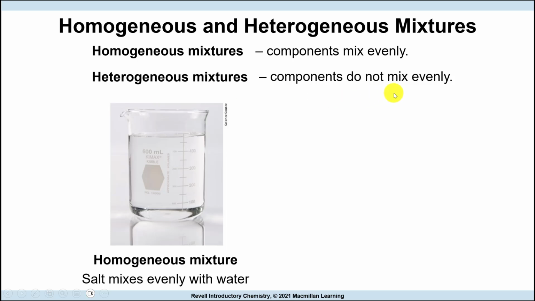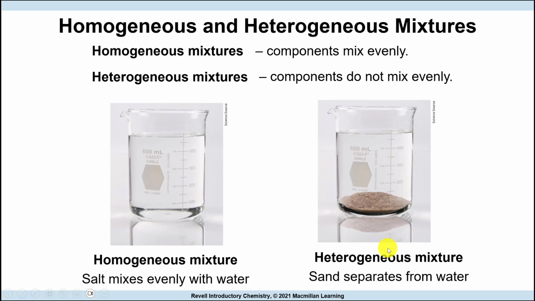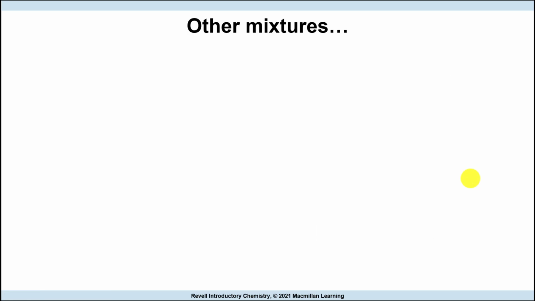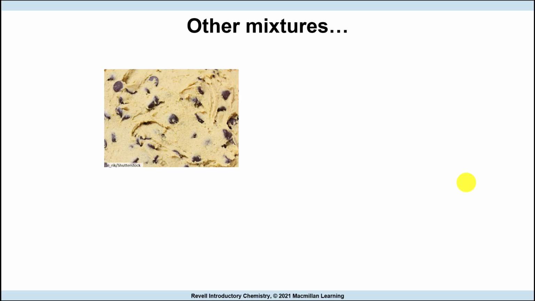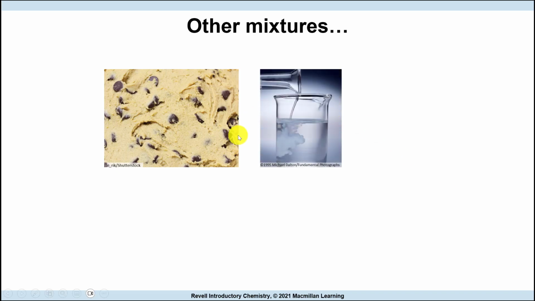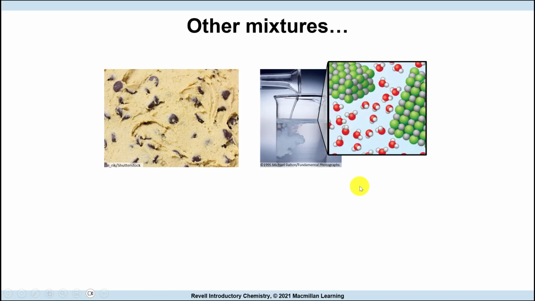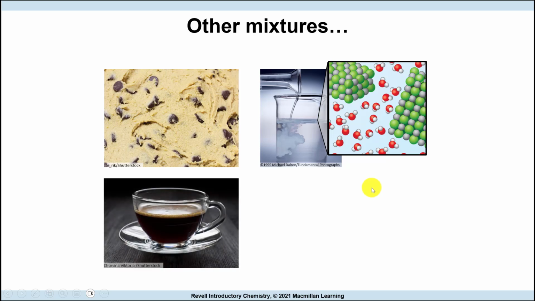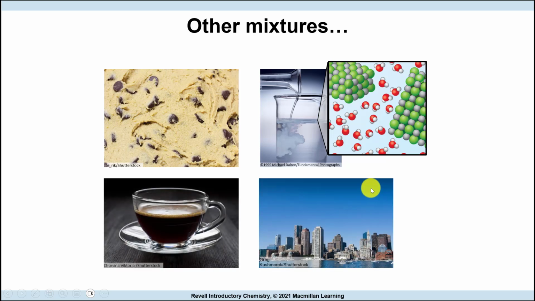And then heterogeneous mixtures do not mix evenly. An example would be if you had sand and water: you see the sand down here and the water on top there. It's not uniform, it's not homogeneous. Other mixtures we can look at: this is the dough for cookies. Here you're pouring something in water that's not mixing completely. These are examples of mixtures.